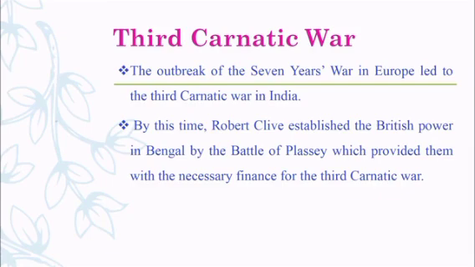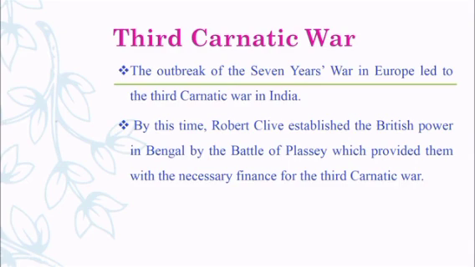By this time, Robert Clive had established British power in Bengal by the Battle of Plassey, which provided them with the necessary finance for the Third Carnatic War.